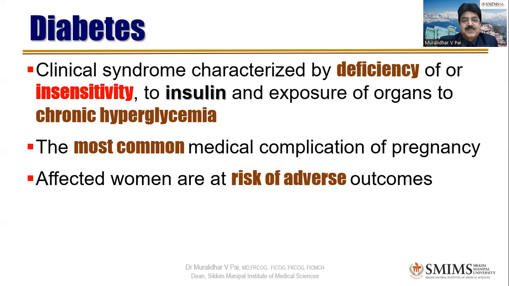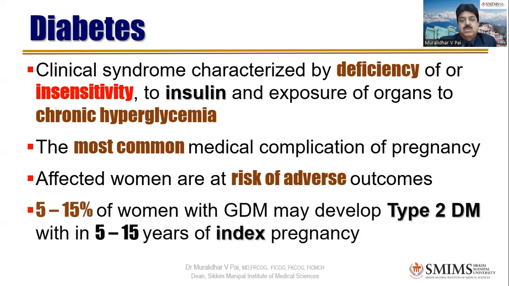And as you said, in diabetes, the organs are exposed to chronic hyperglycemia, and that will give rise to all the problems that are there in diabetes. So, as you correctly said, it's the most common medical complication of pregnancy. About 5 to 15% of women with GDM may develop type 2 diabetes within 5 to 15 years of index pregnancy.